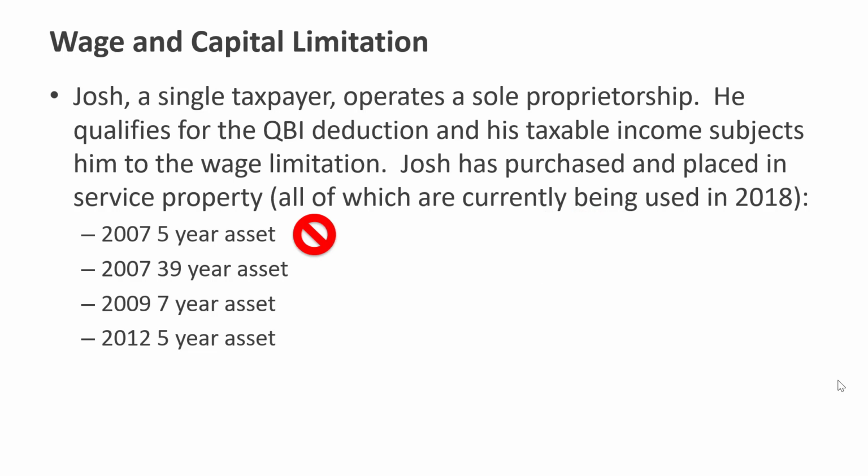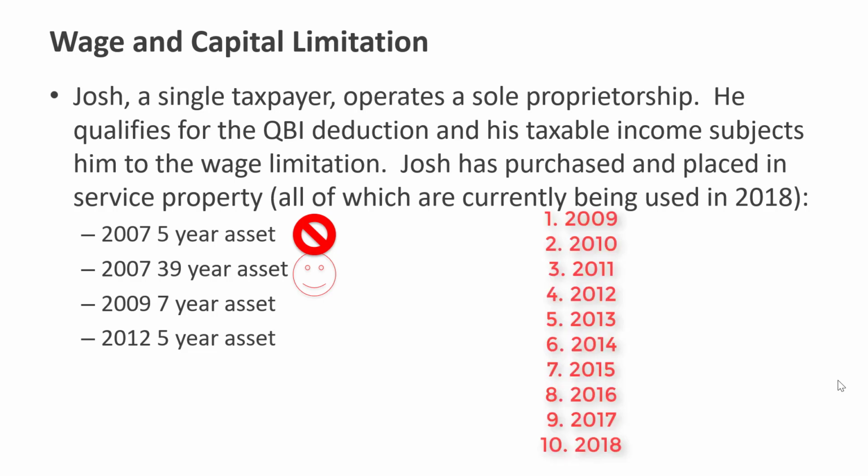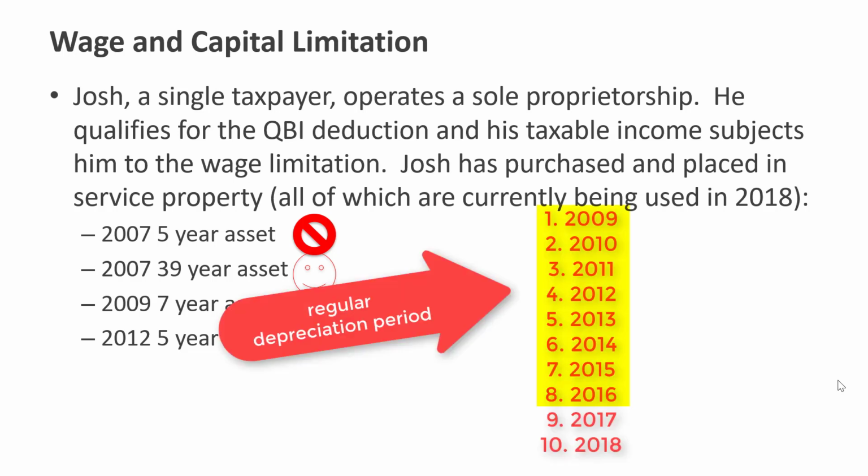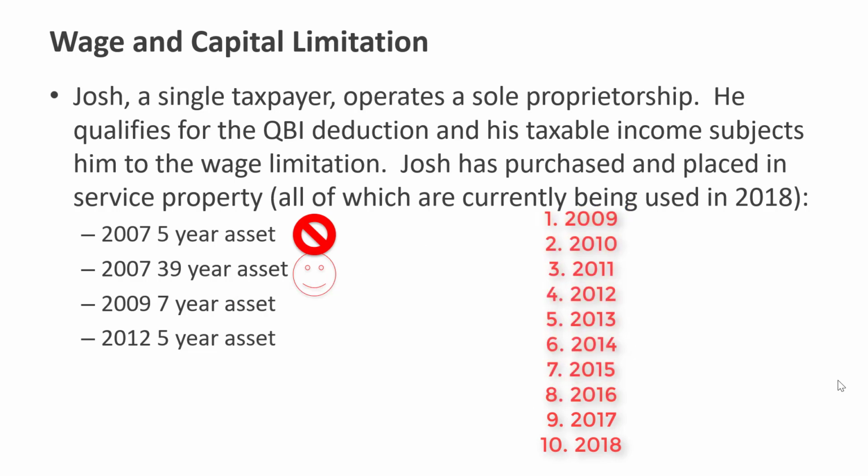However, a 39-year asset placed in service in 2007 is still being depreciated. That's within its active regular depreciation period, and as a result, that is qualified property. A 7-year asset placed in service in 2009, in spite of the fact that it is past its regular depreciation period, because we're in our 9th year, is still qualified property because it is the greater of the regular depreciation period or 10 years.